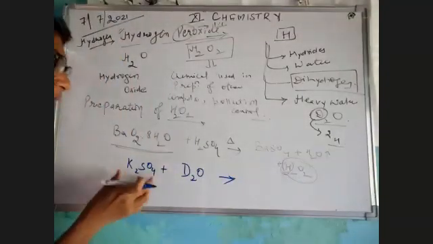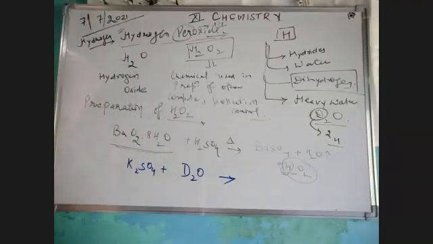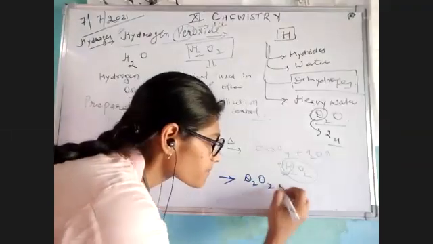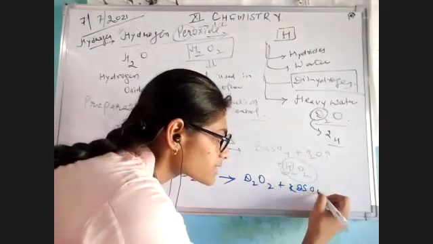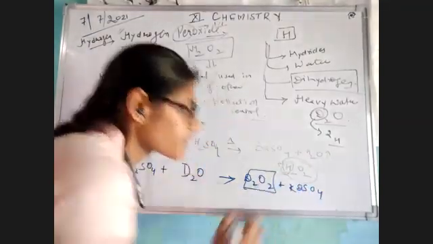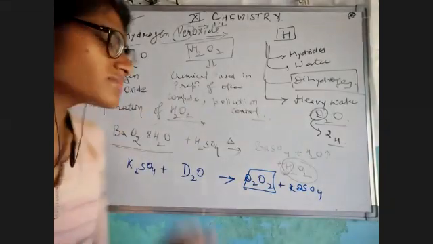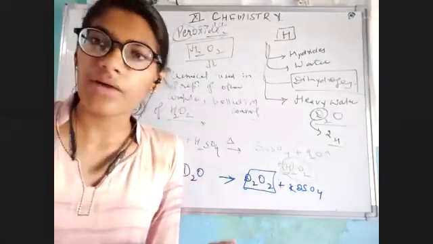We are doing potassium sulfate plus deuterium oxide, और हम दोनों को जब combine करेंगे, what would we get? We would get this compound, deuterium peroxide. Okay, it has also same properties, same relation, but that's not of our topic. That's not of our interesting topic.